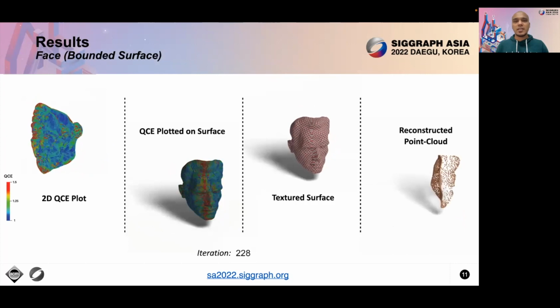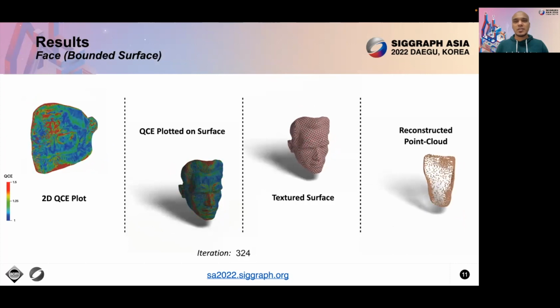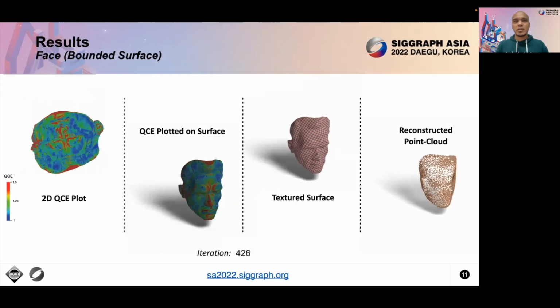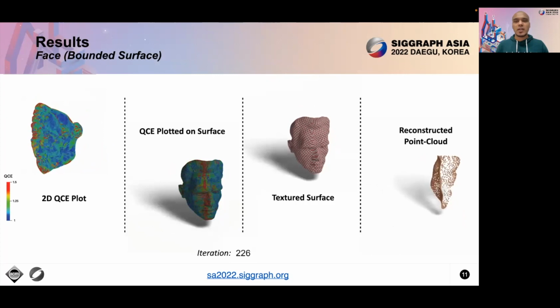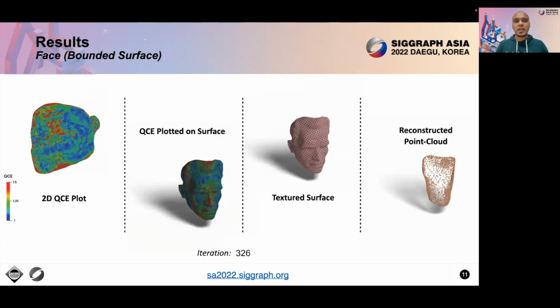Notice that with the increase in iterations, the conformal distortion is reduced by a significant amount. The reconstructed point clouds are the prediction of the backward MLP. We notice that the quality of the reconstructed point cloud has a high correlation with the distortion in parameterization.